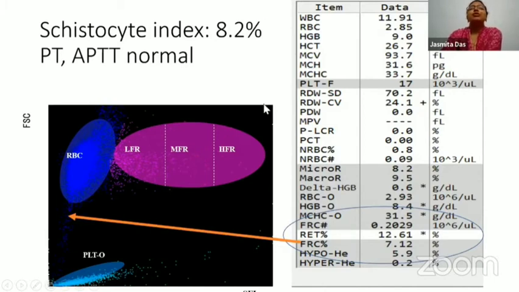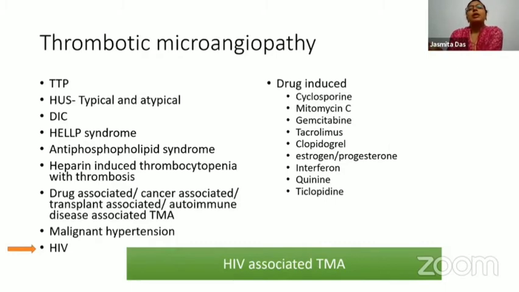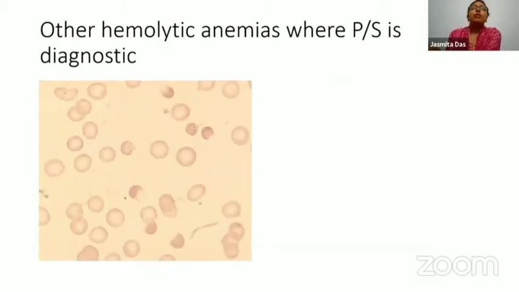And I'm sure Handu sir will take you through the concept of fragmented red cells in his talk on the newer cell counters later in the session. When we look at thrombotic microangiopathy or microangiopathic hemolytic anemia, these are the multiple causes that can cause this condition. In our patient, it was actually HIV and she had HIV-associated TMA. Now, HIV-associated TMA carries a very poor prognosis for the patients of HIV who were diagnosed with thrombotic microangiopathy. Therefore, it is a diagnosis that you should not miss on the smear. And anytime that schistocytes are seen, it should raise a critical alert and the clinician needs to be informed.